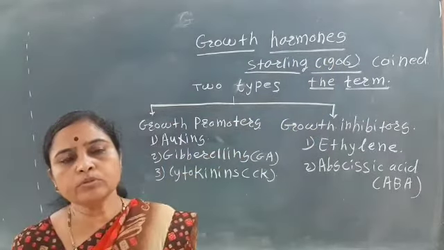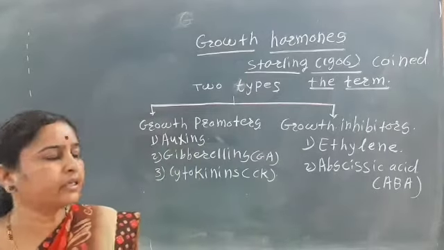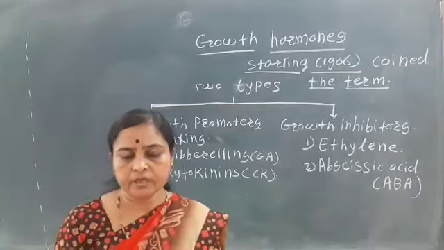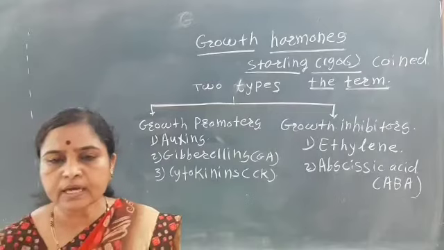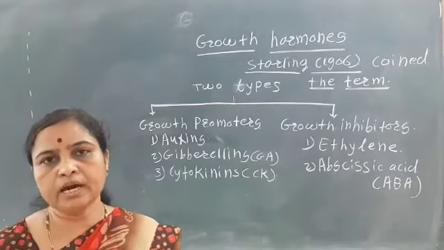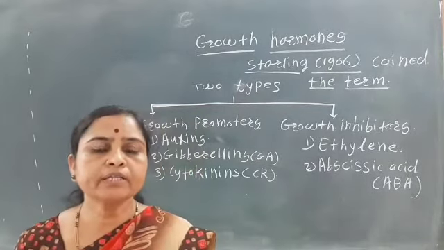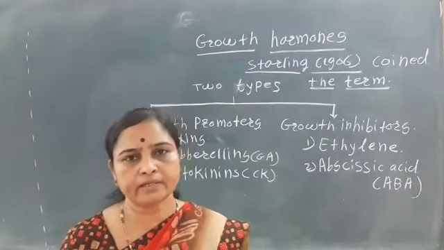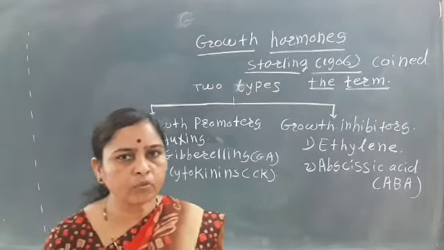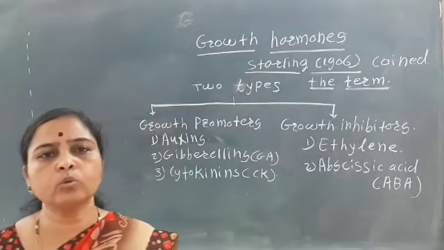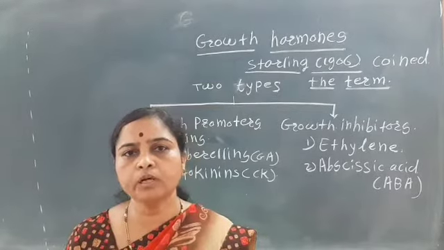Growth hormones are the internal factors which mainly affect the growth of plants. They are organic substances which are naturally synthesized in the plants, and they mainly influence the growth of the plants.